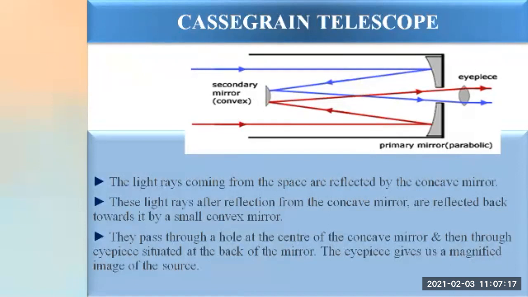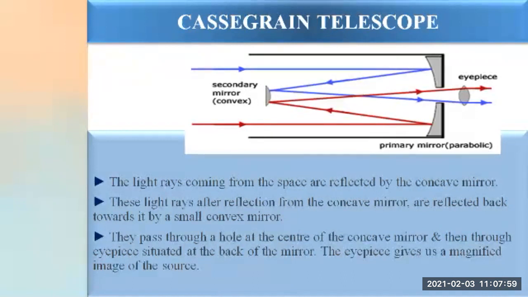The concave mirror is used to receive the light rays coming in from space, as we have seen in the Newtonian telescope also. The concave mirror is used for the collection of the light which comes from space. Similarly, in the Cassegrain telescope also, the light rays which come from space are collected with the help of a concave mirror. Then these light rays are reflected from the concave mirror towards a small convex mirror. This is the difference: once the light rays get reflected from the concave mirror, they reach a convex mirror.